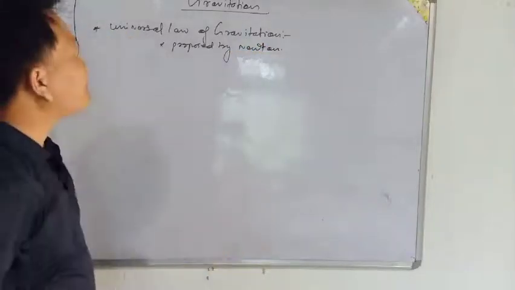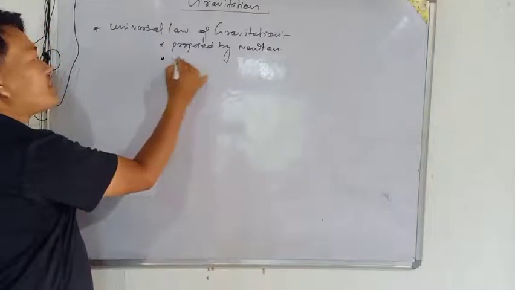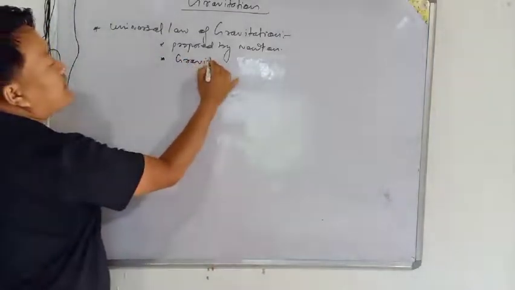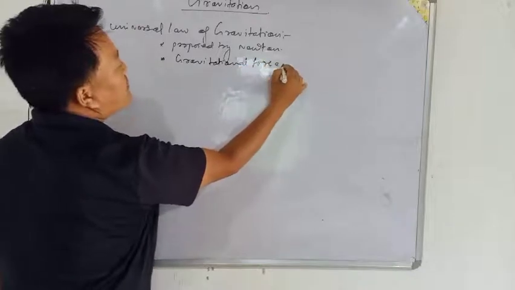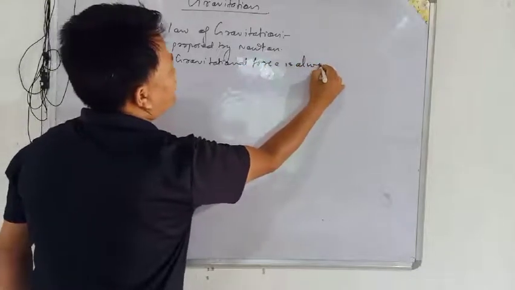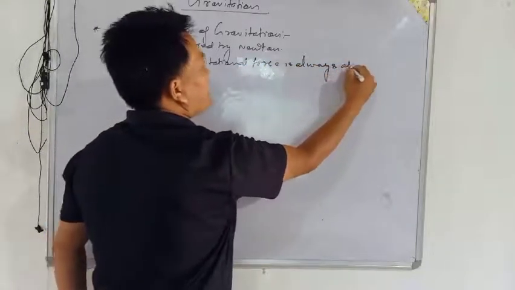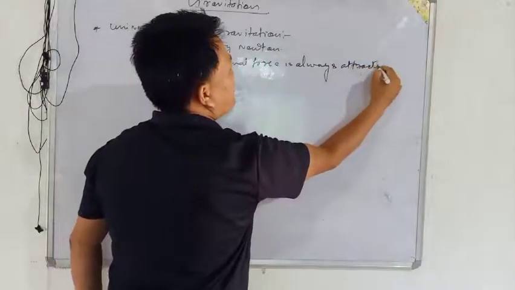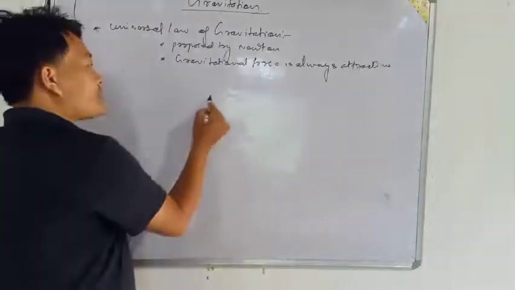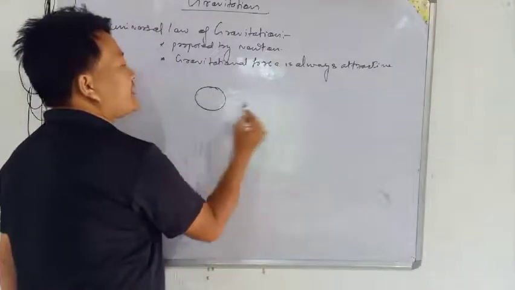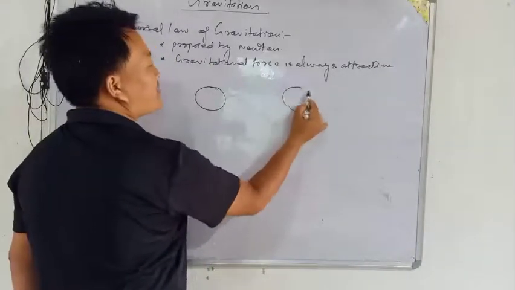So see now, gravitational force is always attractive. Gravitational force is always attractive. Suppose one object is here in space and another object is here.